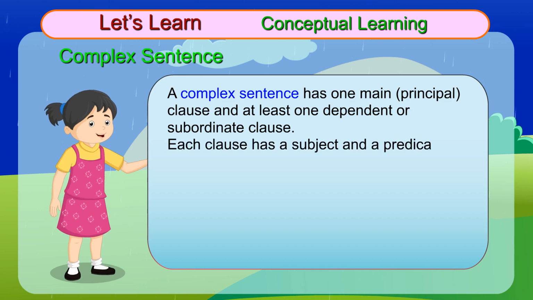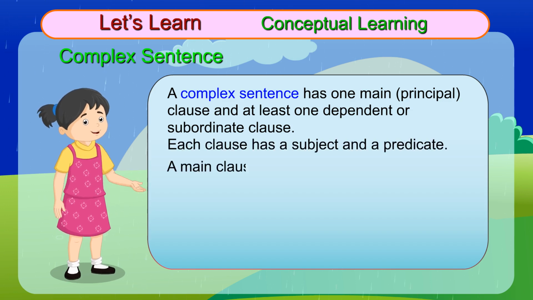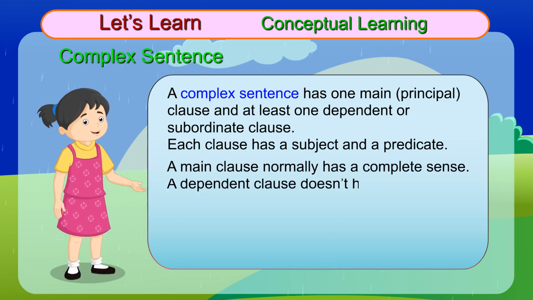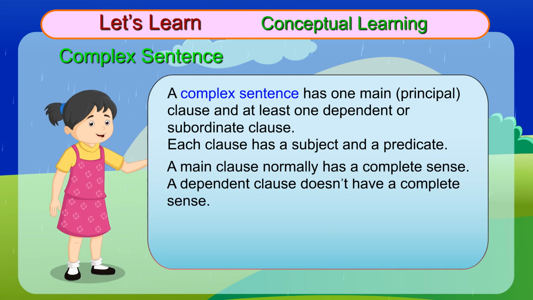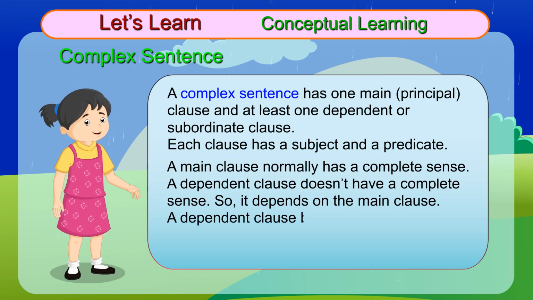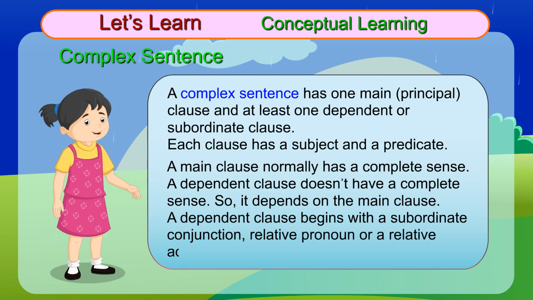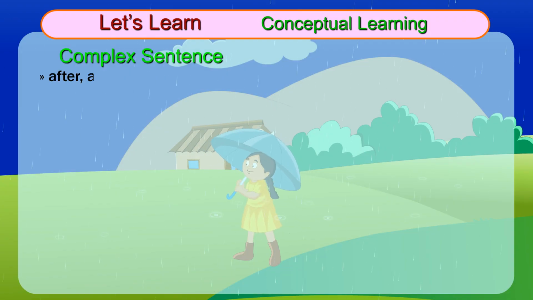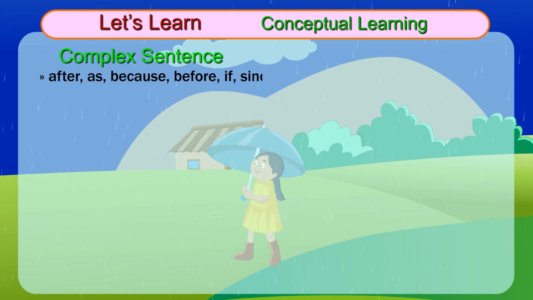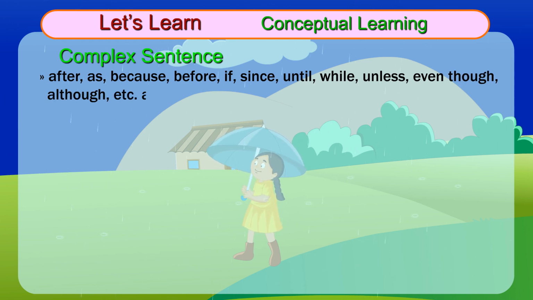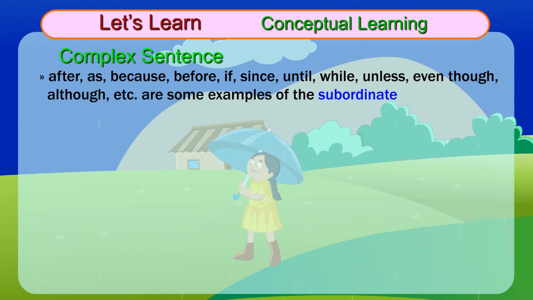Each clause has a subject and a predicate. A main clause normally has a complete sense. A dependent clause doesn't have a complete sense. So, it depends on the main clause. A dependent clause begins with a subordinate conjunction, relative pronoun, or a relative adverb. After, as, because, before, if, since, until, while, unless, even though, although, etc. are some examples of the subordinate conjunctions.